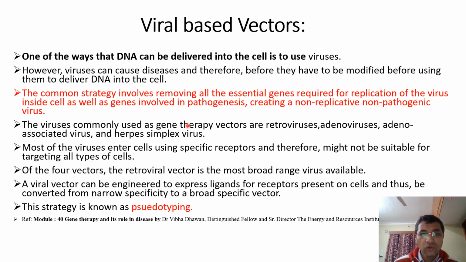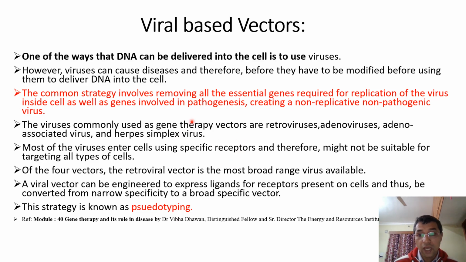Now what will be happening? Most of these viruses enter the cells by using specific receptors, because the receptors are present in the cells, and these viruses code some signal molecules. These signal molecules bind to the specific receptors of these cells. Therefore it is a tough task to target a specific type of cell, because the viruses enter cells using specific receptors.